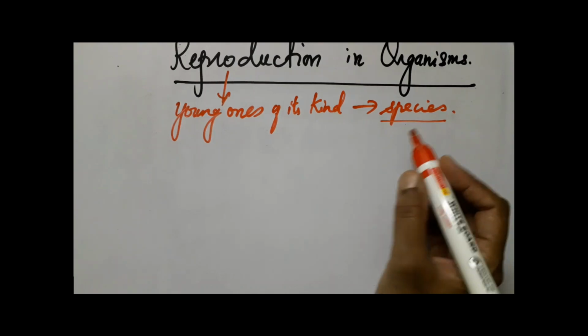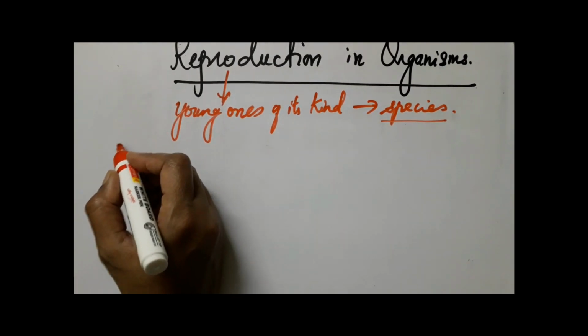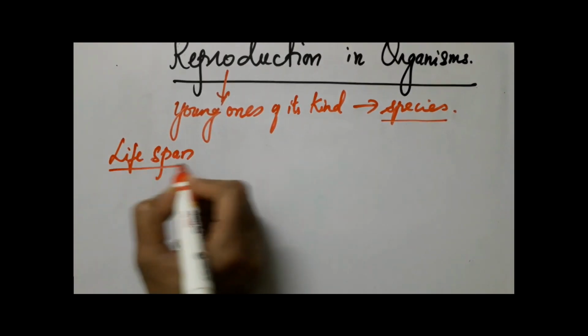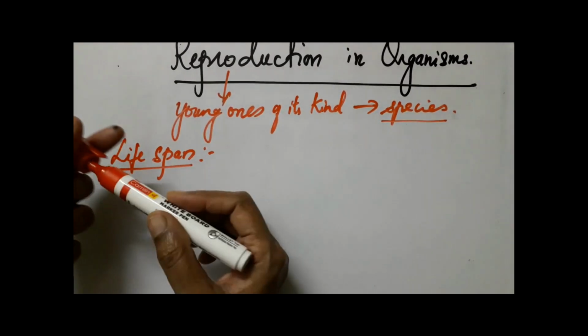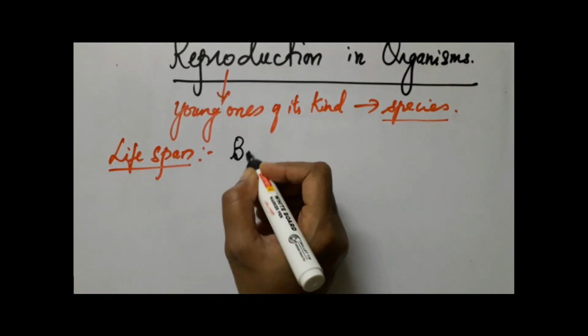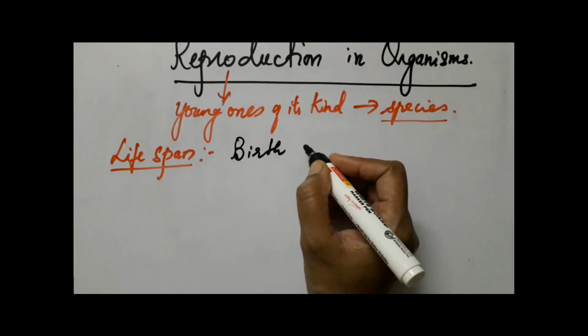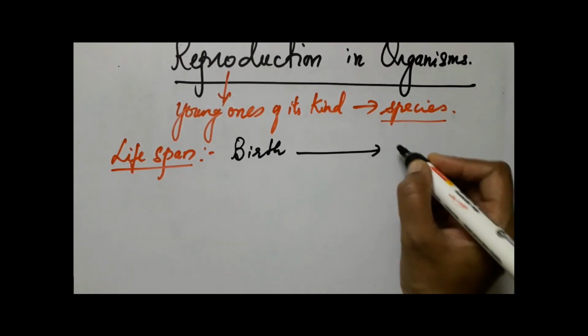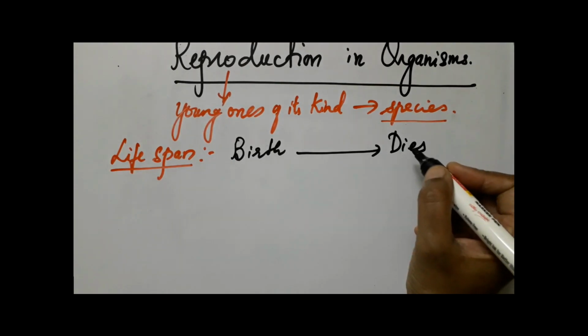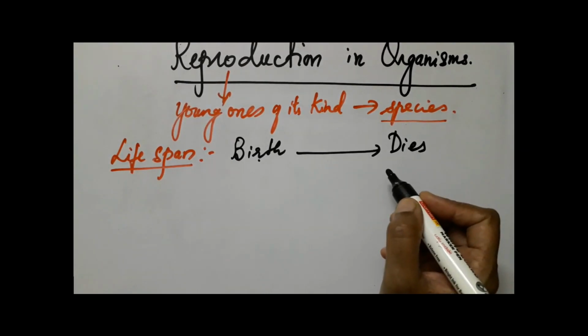Now let's move on to what is lifespan. Like I mentioned, every organism has a birth, and after a certain period of time, this organism dies. So birth and death are also characteristic features of every living organism.